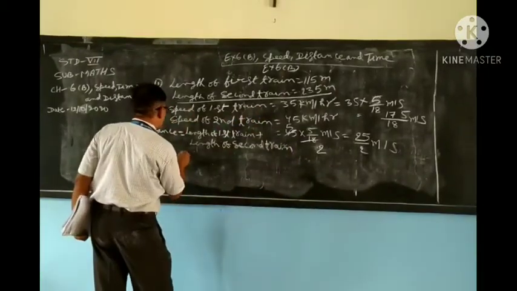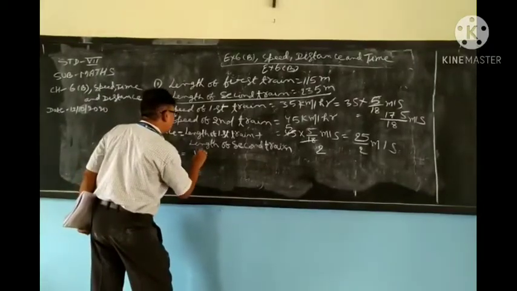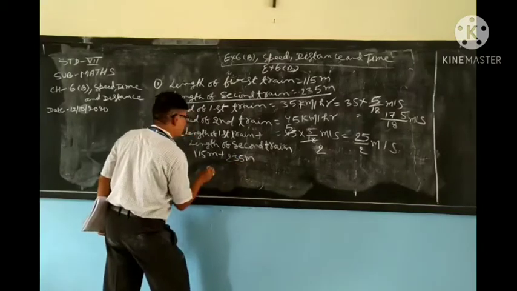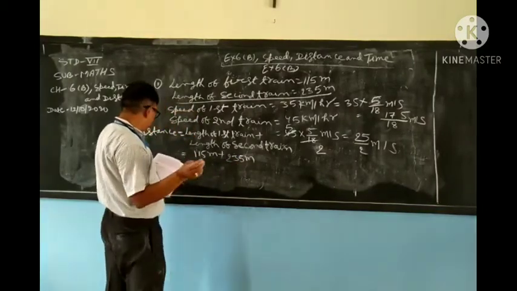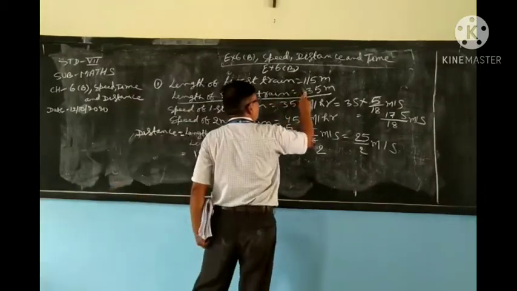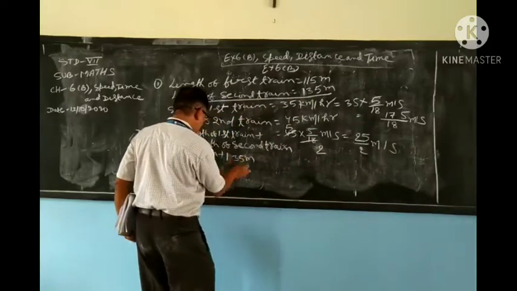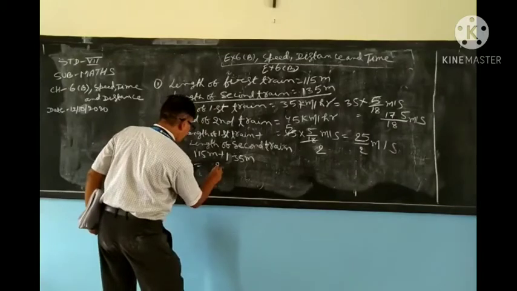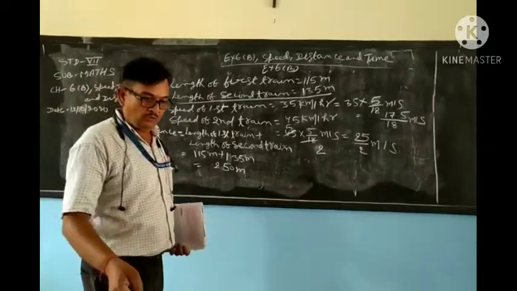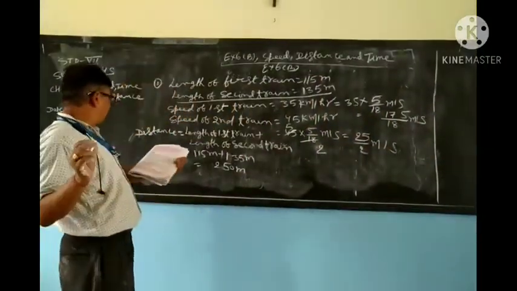What will you write? Length of first train, 115 meter plus 235 meter is equal to... sorry, this is 135 meter, beta. 135 meter. So what is their total distance? 250 meter. Now, my dear student, what I said: when you are finding the time taken, the first part of this answer is time taken.